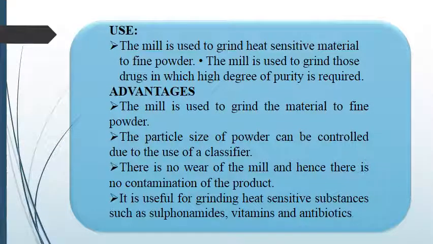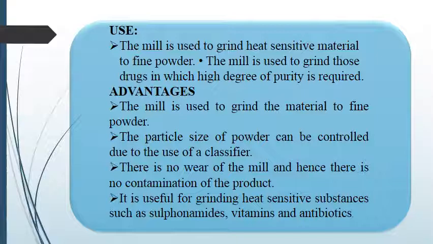The first use of fluidized energy mill is for reducing the size of particles. Those substances which are heat sensitive, which get degraded in the presence of heat, are reduced in size with the help of fluidized energy mill. The mill is used to grind those drugs in which a high degree of purity is required.